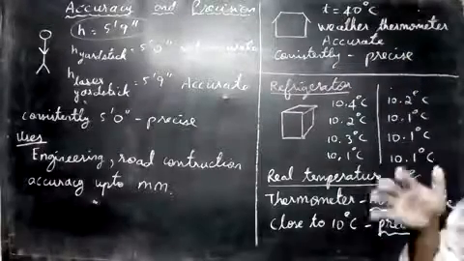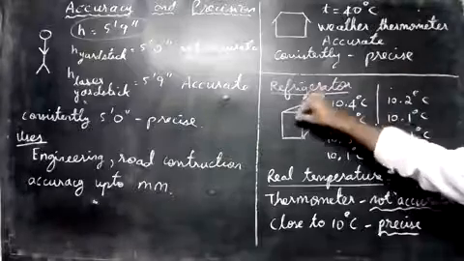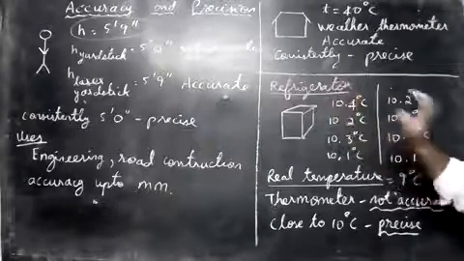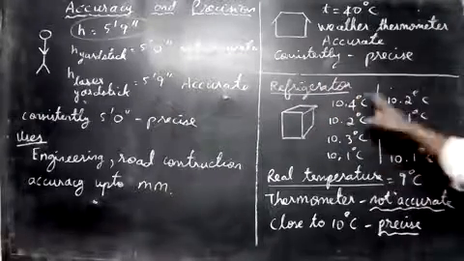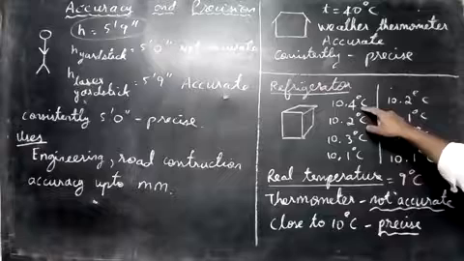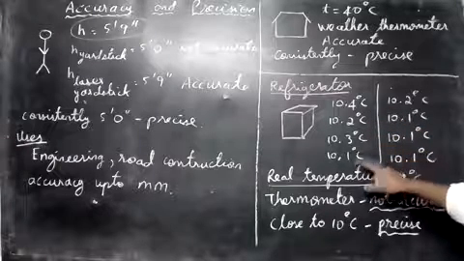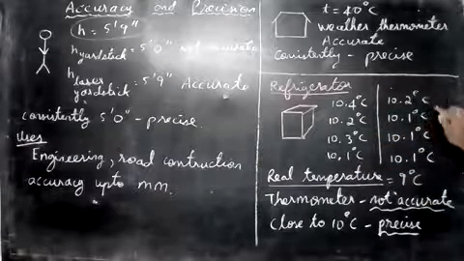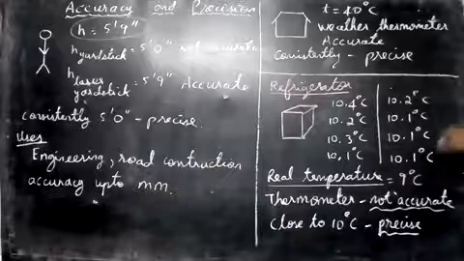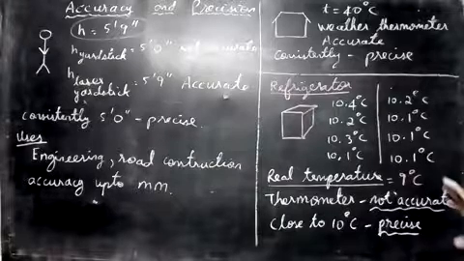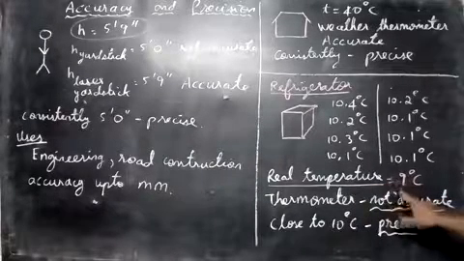Okay, let's see what the temperature inside the fridge is. For that, we keep a thermometer inside the fridge. It shows some numbers, and we get 8 sets of readings: 10.4 degrees Celsius, 10.2, 10.3, 10.1, 10.2, 10.1, 10.1, 10.1 degrees Celsius. You can see that, but the real temperature is 9 degrees Celsius.